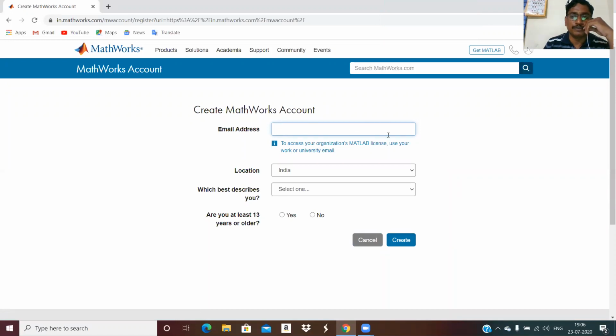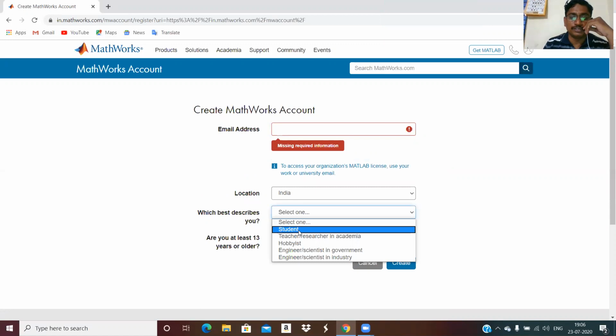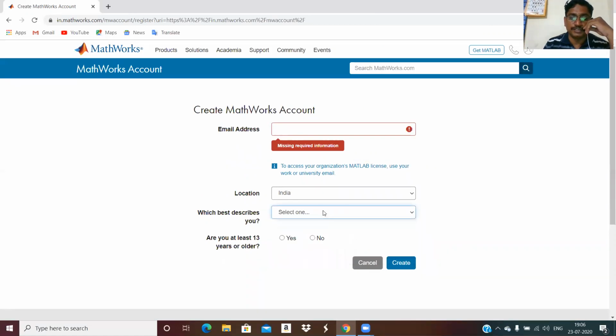So a new email ID, your country, and what you are: just type either student, teacher, hobbyist, engineer, anything else. You must be at least 13 years old to use MATLAB, and then create it. The link will come to you and you can set the password. But I already have my account.